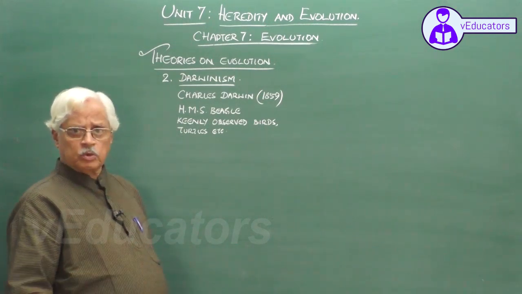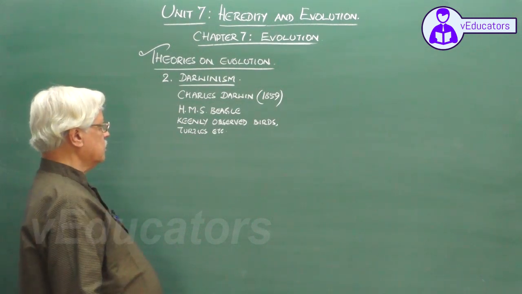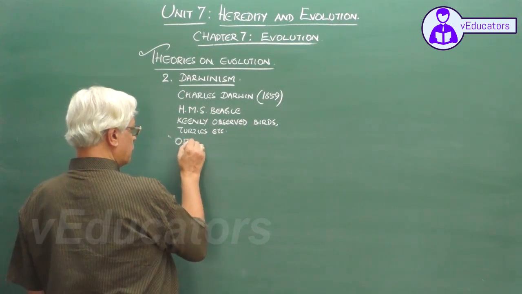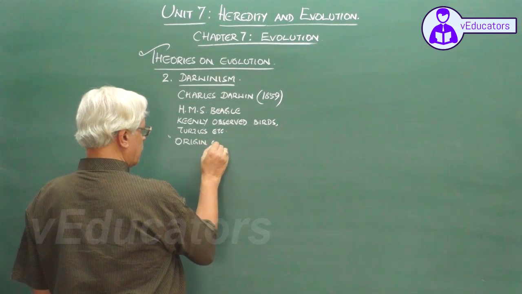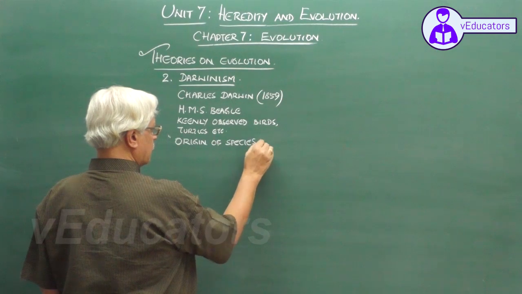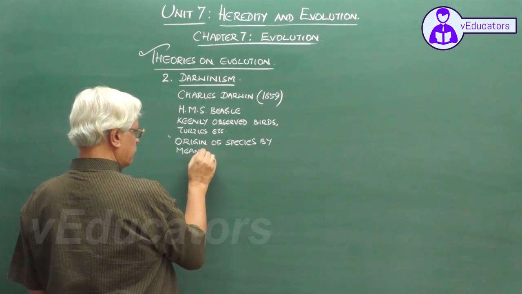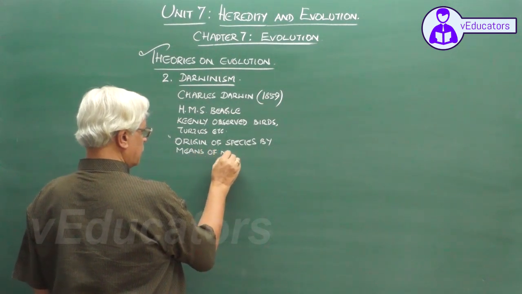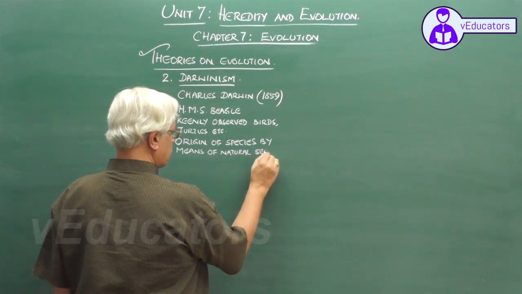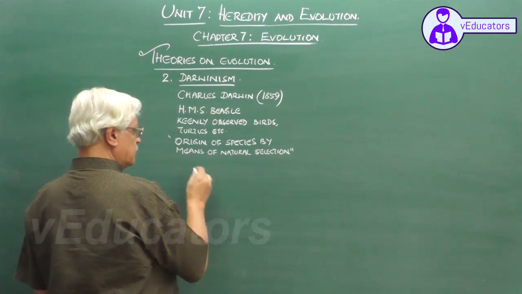He collected enormous amount of data from this voyage, and after return he compiled this information and wrote a book called Origin of Species by means of natural selection.